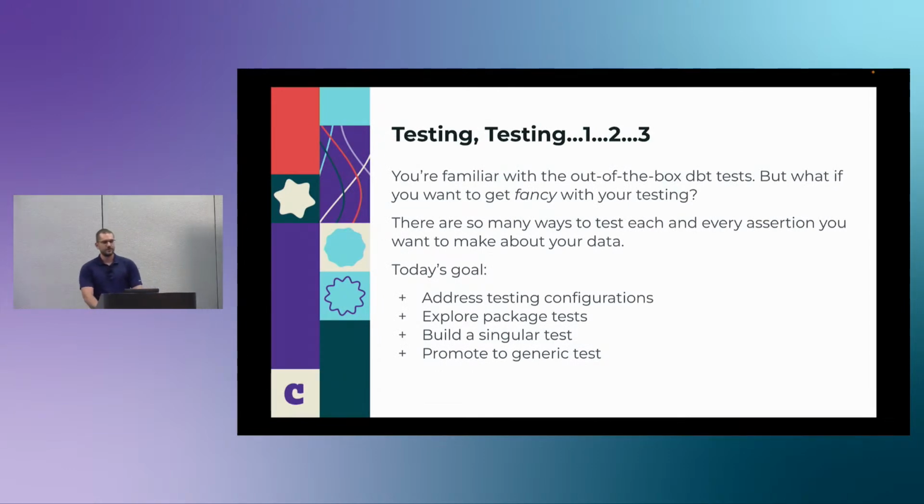All right, today we are going to talk about testing. Everybody in here should be familiar with the out-of-the-box tests that we have. There are 4 of them. Can anyone tell me what they are? Just shout it out. You don't have to raise your hand. Awesome. I heard them all at some point. So we have unique, not null, acceptable values, and relationships. So those are the 4.